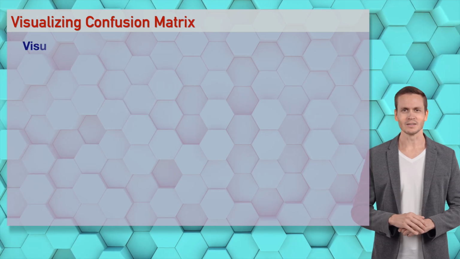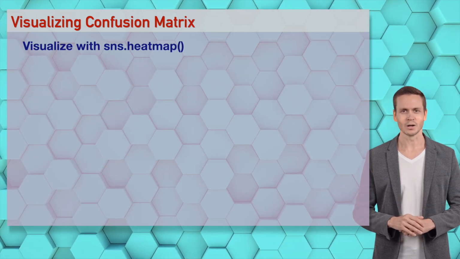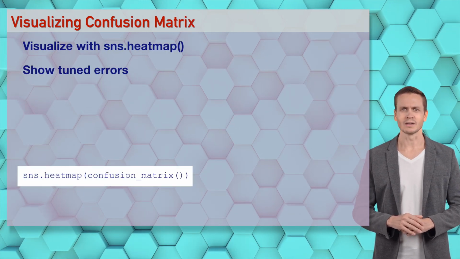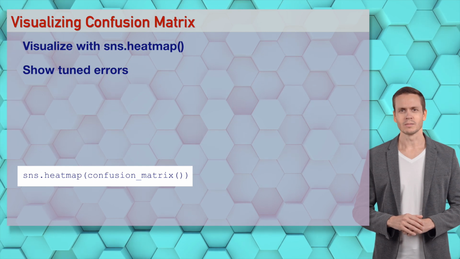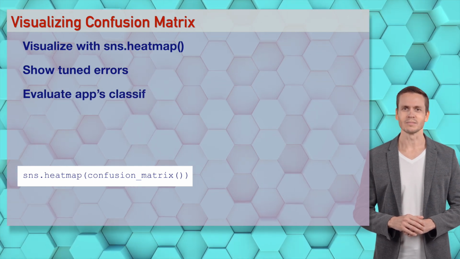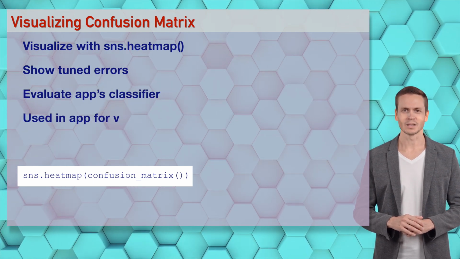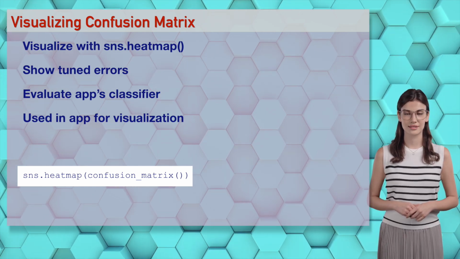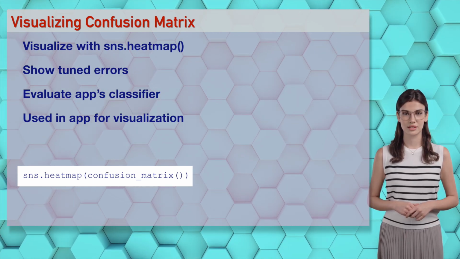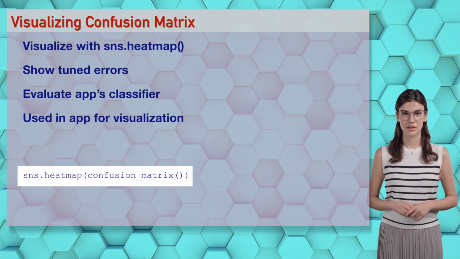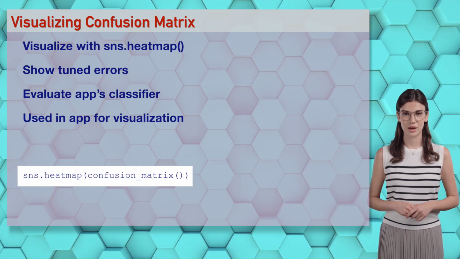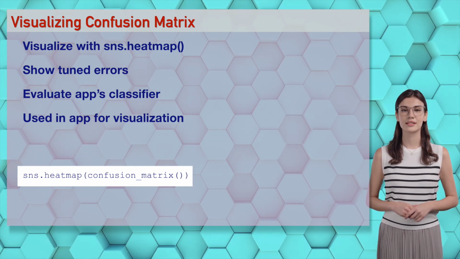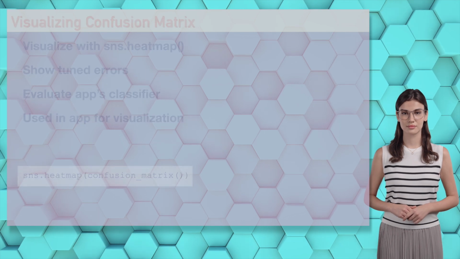Wizards. sns.heatmap(confusion_matrix) visualizes confusion like a sexy matrix for Sophia, showing AI errors. It's a visualization party. Let's drop this code beat. You're matrixing my heart, Ethan. Wizards, confusion matrices show tuned errors for the app. Try it in our demo, it's like mapping success with passion.